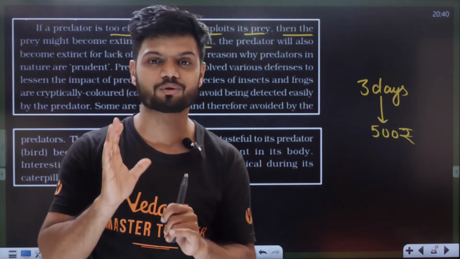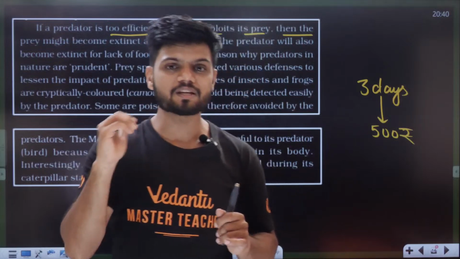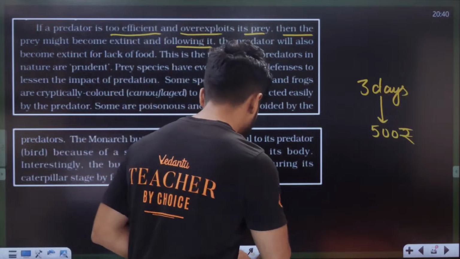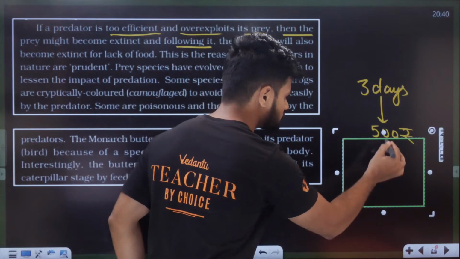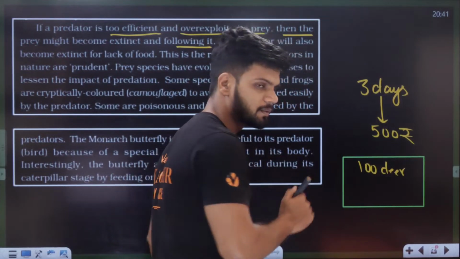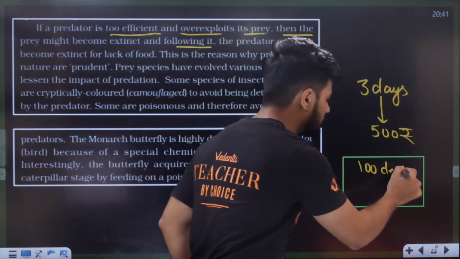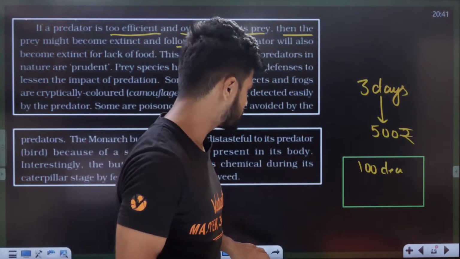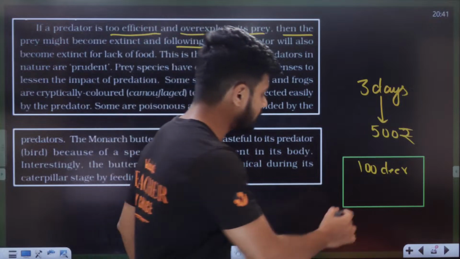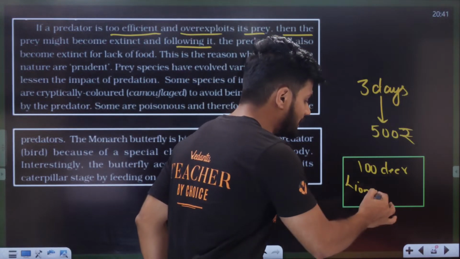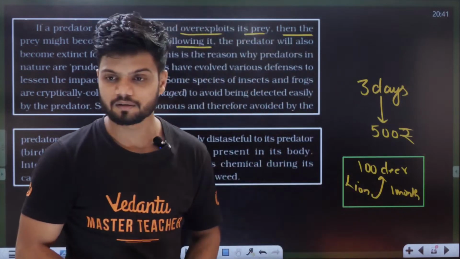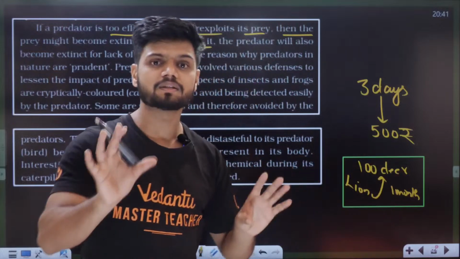The same thing is happening in nature also. Your tiger is making sure it is not eating all the deer at once. For example, this is a forest, and in this forest I have 100 deer. Now, what if a lion comes and eats all the 100 deer in 1 month? Then the entire population will go extinct.